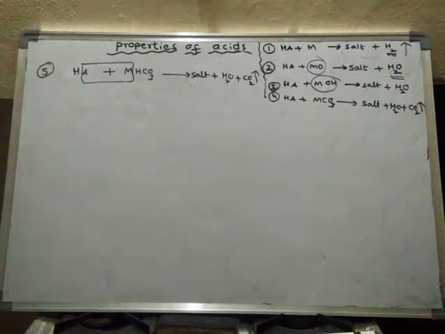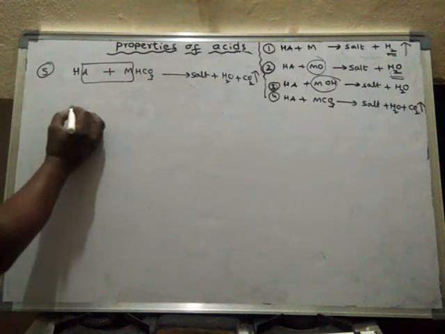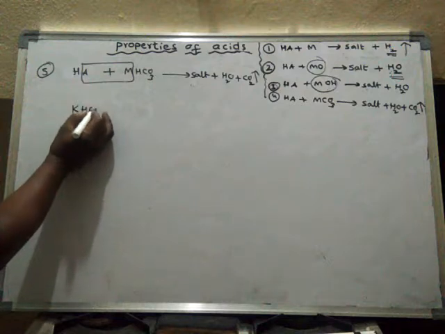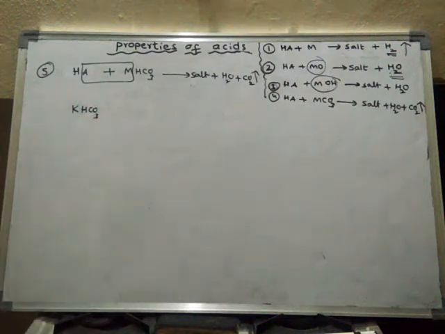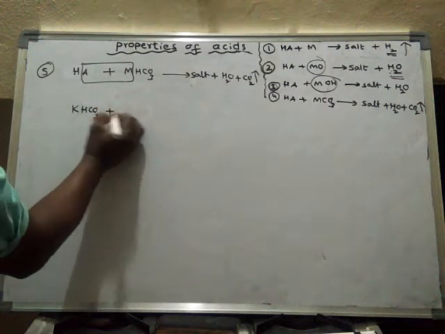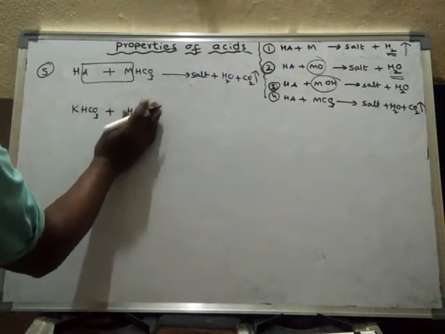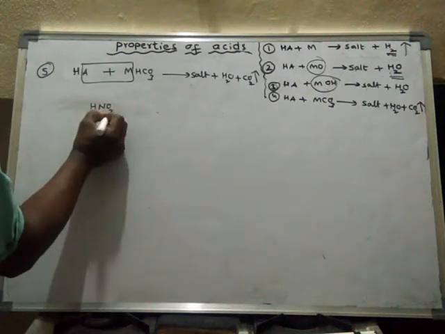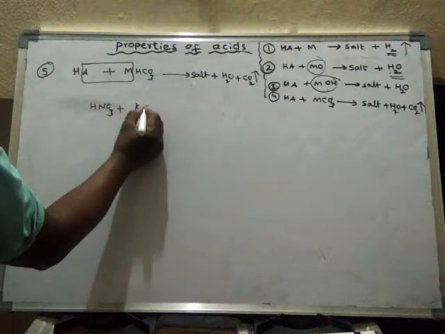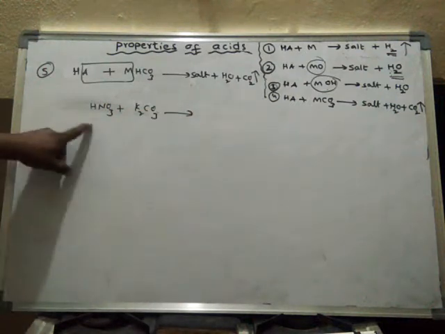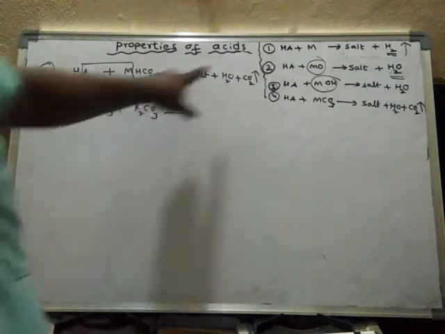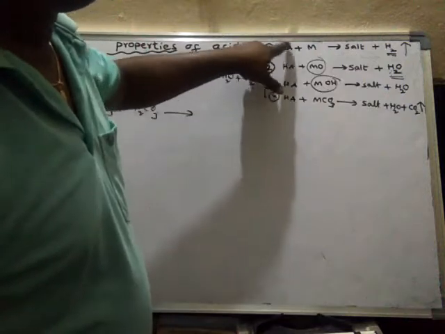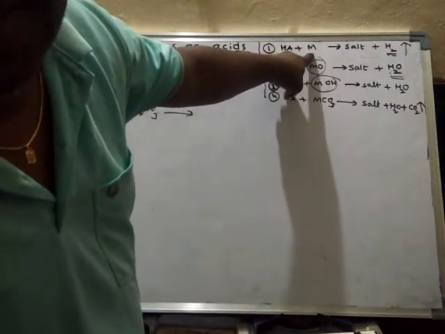Okay, so let us take an example. Potassium bicarbonate. This potassium bicarbonate when reacted with any acid like HNO3, so I am writing like this, any acid. Here nitric acid can be taken. Only in the reaction with metals should nitric acid not be taken.